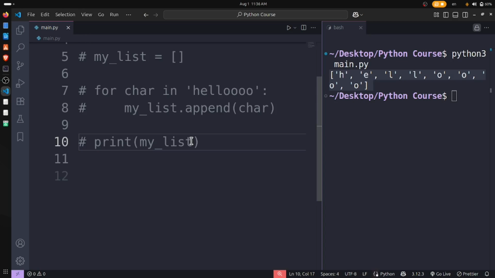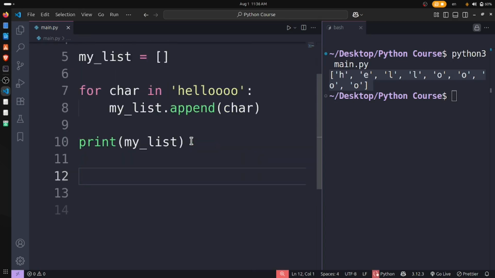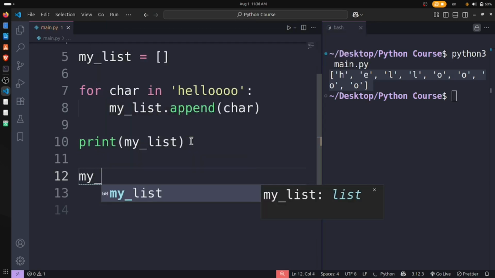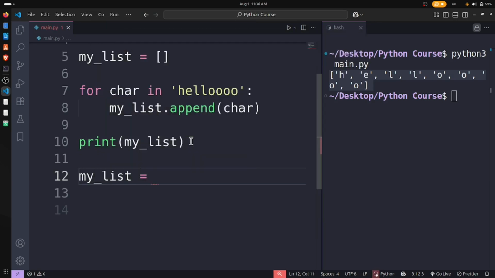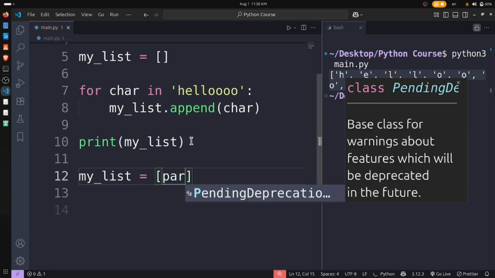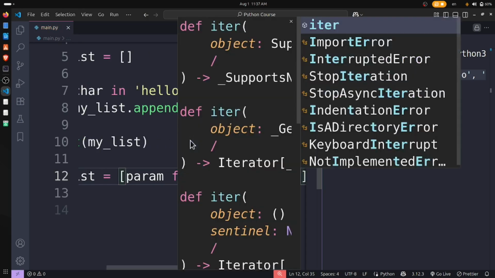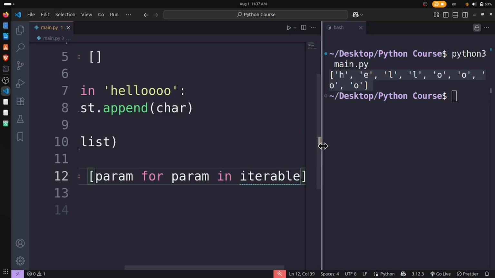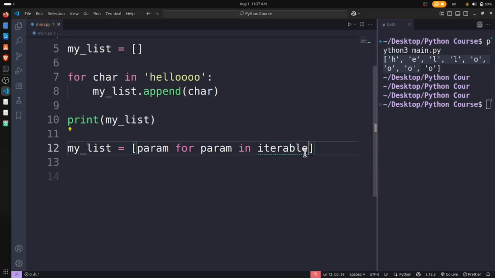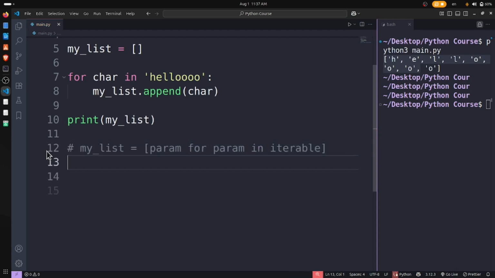Now instead of just commenting this out, I want to have a list, my list, like param for param in iterable. Very, very simple and very, very easy. So this is actually the formula, we can say the format, of how we can have that here.